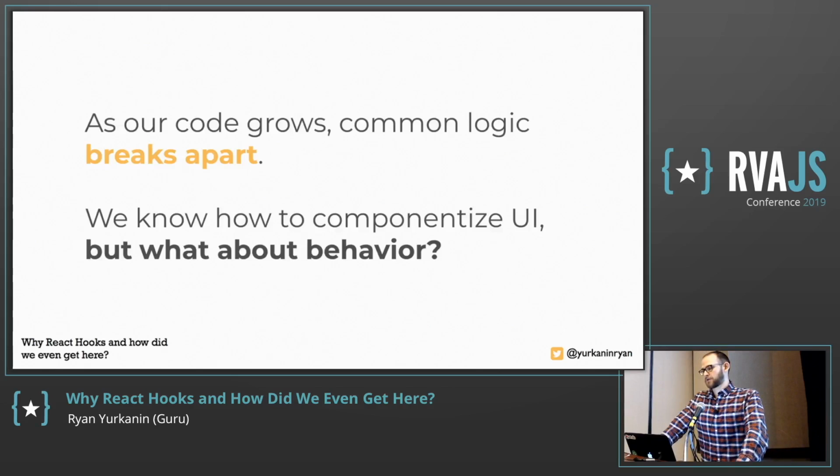So as code grows, common logic breaks apart. That's just how these components work out. So we know how to componentize UI. You just make a new component. You render it in JSX. But what about behavior? What about state? How do you break that stuff up, right?